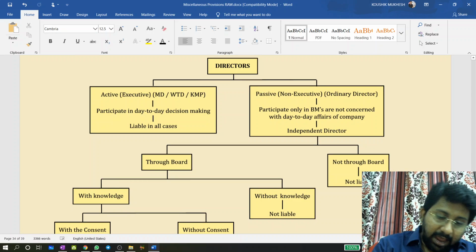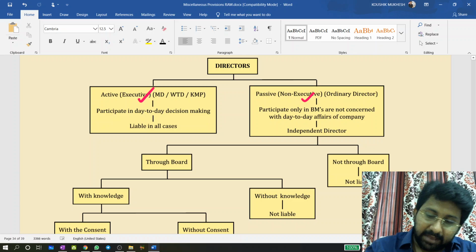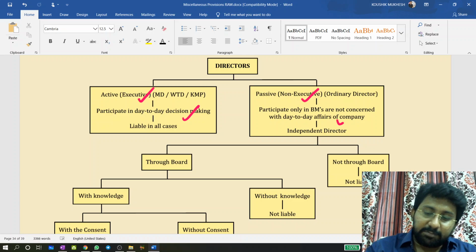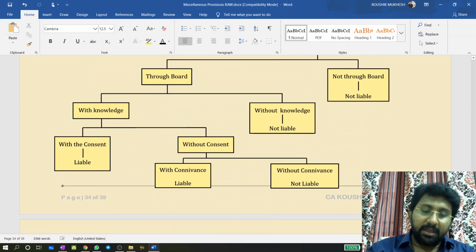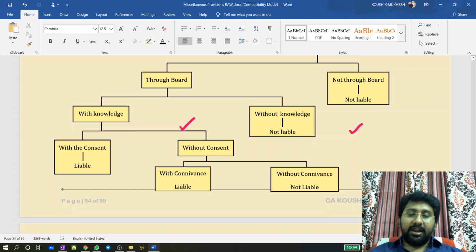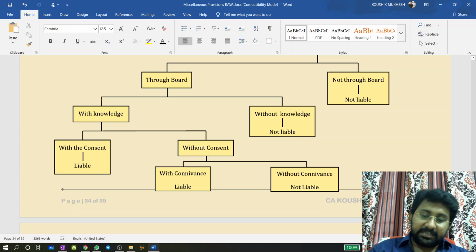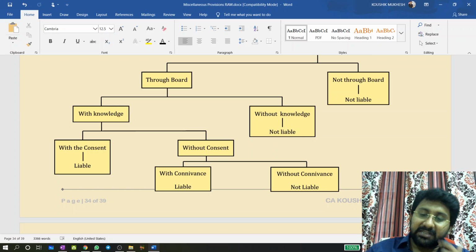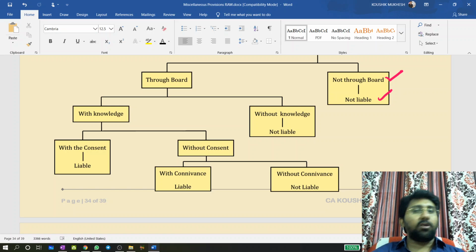Directors are there: active or executive, passive or non-executive. These people will participate in day to day affairs. These people participate only in the board meetings. Liable in all cases. Independent director comes into this set. Now listen. Some decision is taken in a company. That decision is taken by the MD directly. Then it is not through a board. Then the independent director or non-executive director is not liable.